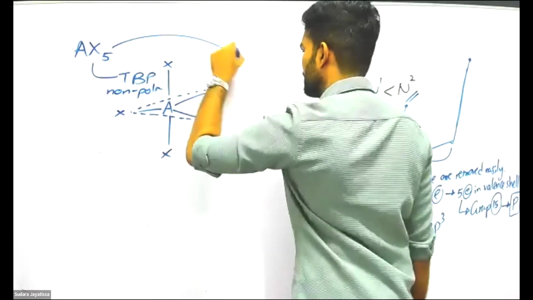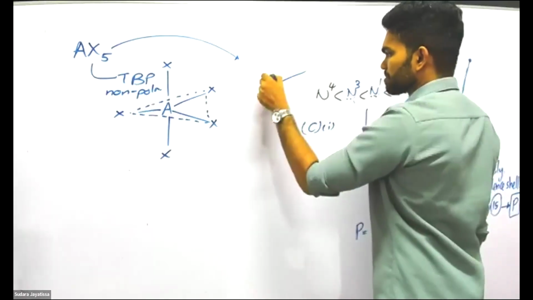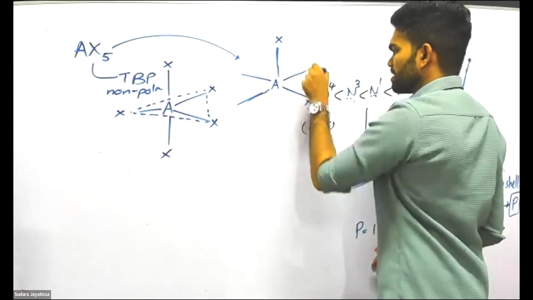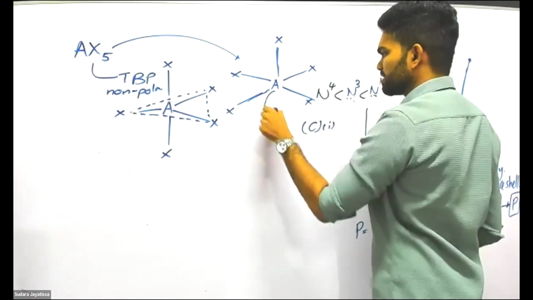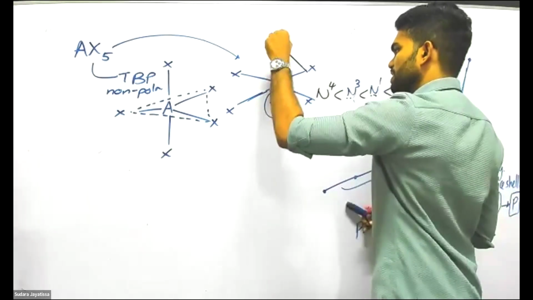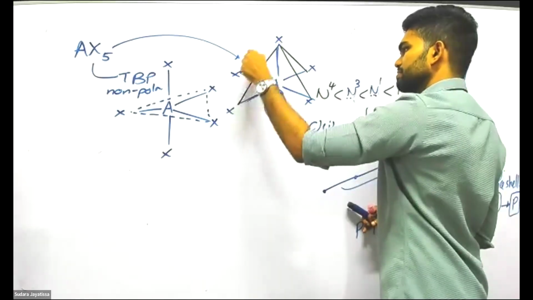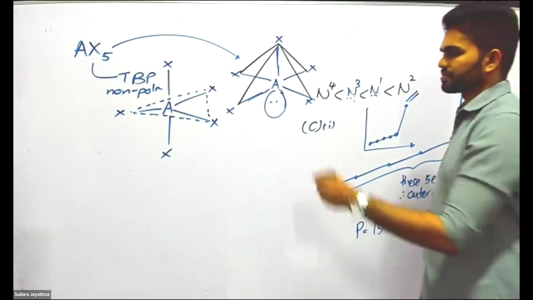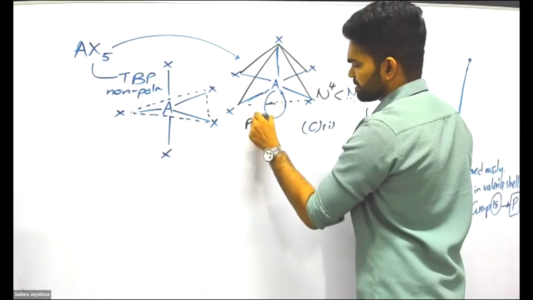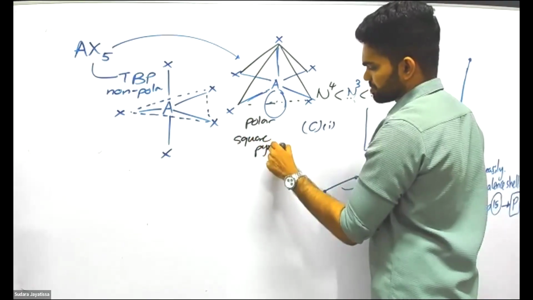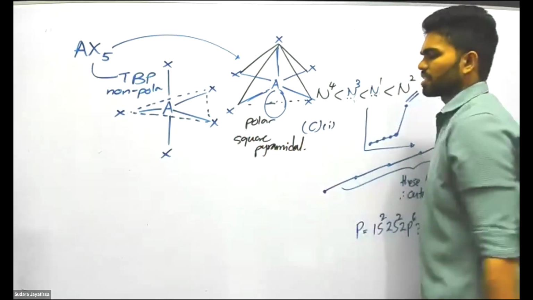Now, if we want it to become polar, what arrangement is it going to take? It will take the previously discussed square pyramidal arrangement. There will be a lone pair. Then it is polar. This is square pyramid. Now understand. So this is polar.